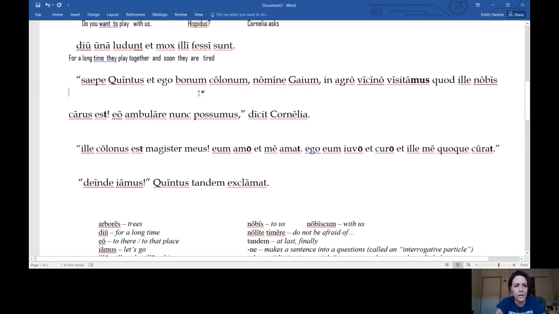Saepe Quintus et ego bonum colonum nomine Gaium in agro vicino visitamus quod ille nobis carus est. Okay, saepe means often. So this is Cornelia talking, and we're going to see it at the end.